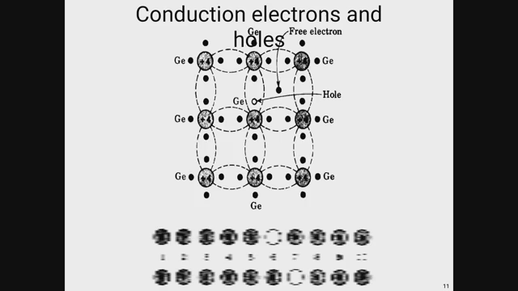Suppose this structure is for germanium. So this is the conjunction of electrons, and this is the crystalline structure of a semiconductor, which is germanium. So from this diagram we can see that each atom makes a bond with its neighboring atoms.